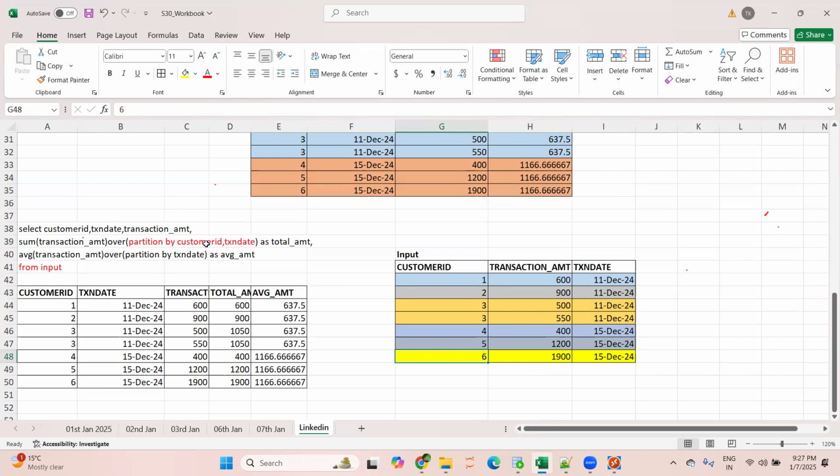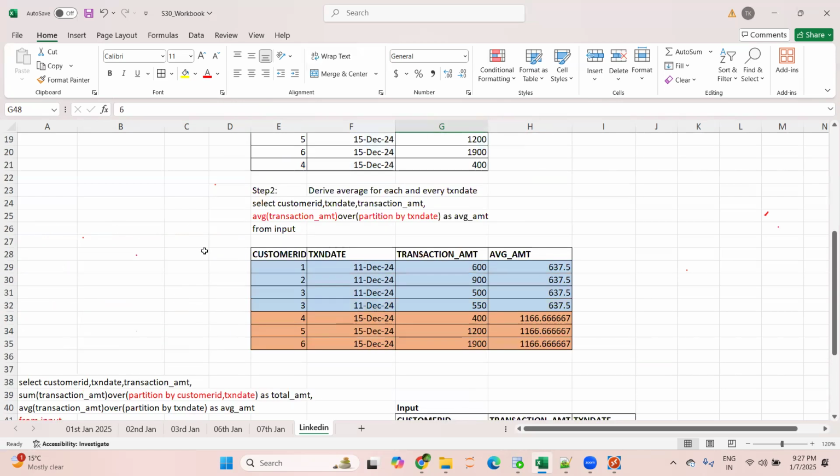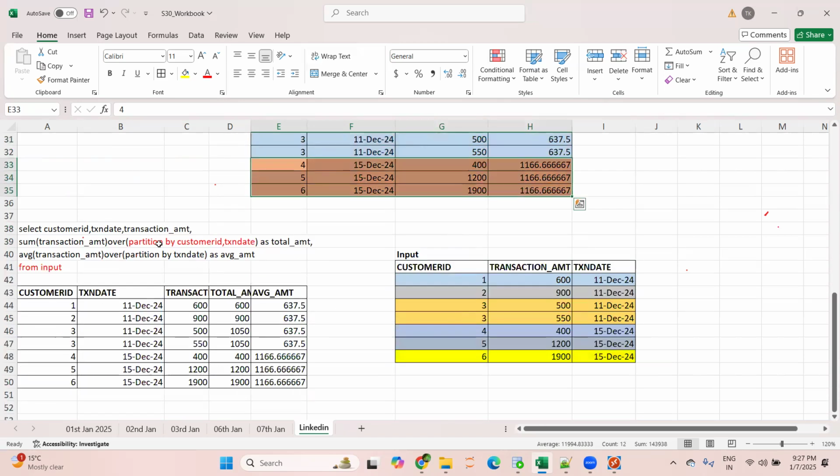If it is partition by transaction date only, we have two segregations, so two partitions. This is the first partition for 11 December. This is another partition for 15 December. But here we are telling it to create partitions based on the combination of customer ID and transaction date.